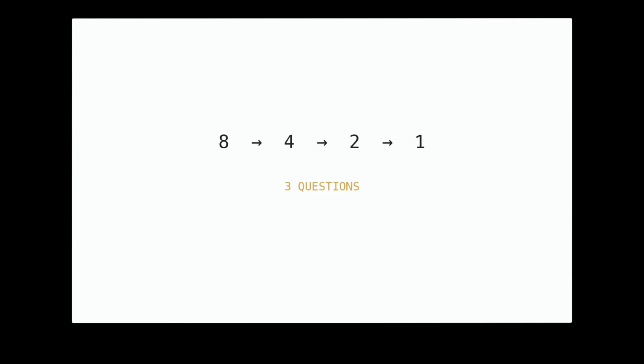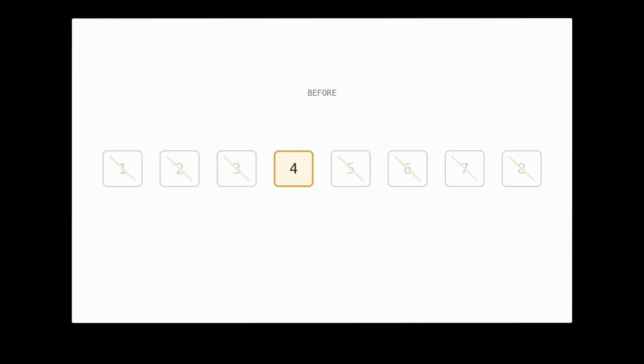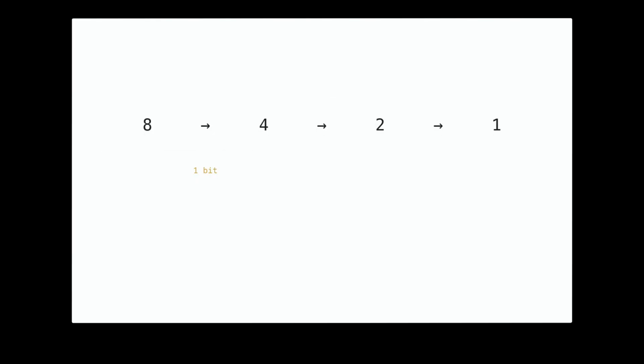3 useful answers took us from 8 possibilities to 4, from 4 to 2, and from 2 to 1. 8, 4, 2, 1. The information is not in the word yes or no by itself. It is in how many live possibilities the answer removes. Each answer removed half of the remaining uncertainty. One such halving gives 1 bit of information. 3 halvings give 3 bits.